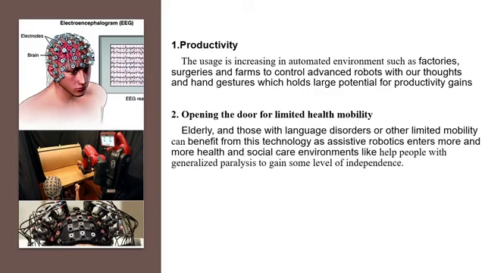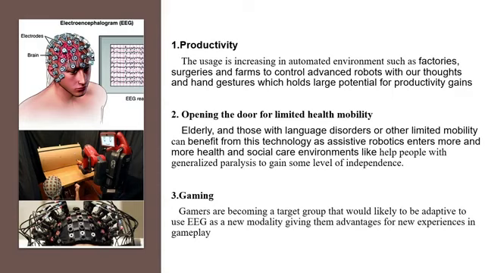Second, opening the door for limited health mobility. The elderly and those with language disorders or other limited mobility can benefit from this technology as assistive robotics enter more and more health and social care environments, like people with generalized paralysis, to gain some more independence. Finally, gaming. Gamers are becoming a target group that would likely become addicted to using EEG as a new modality, giving them an advantage for a new experience in gameplay.